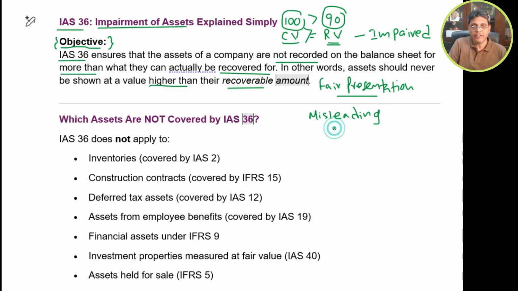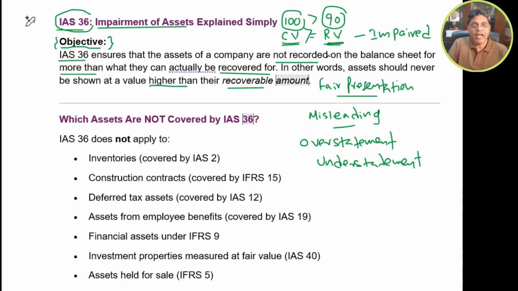In order to avoid that, we need to apply IAS 36, the impairment of assets. So there should be no deliberate overstatement or understatement of assets. This is what the standard requires: you compare the carrying value of the assets with the recoverable value of the assets.